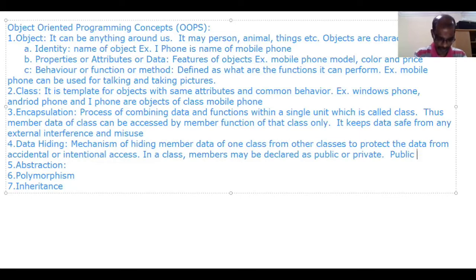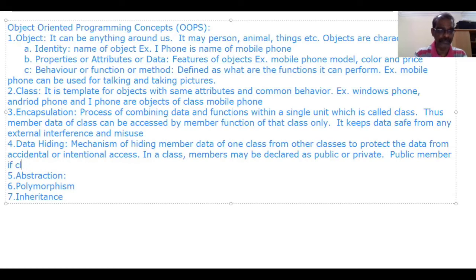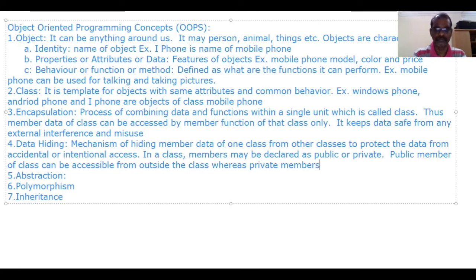Public members of a class can be accessible outside the class, whereas private members of a class cannot be accessible from outside the class.